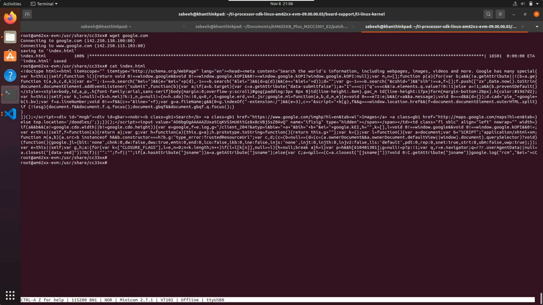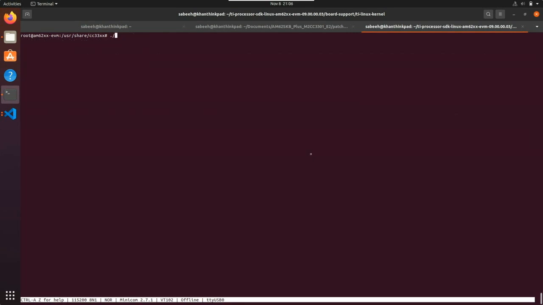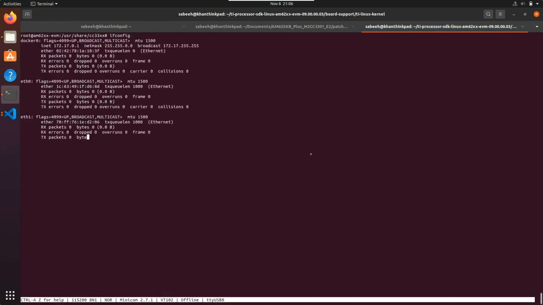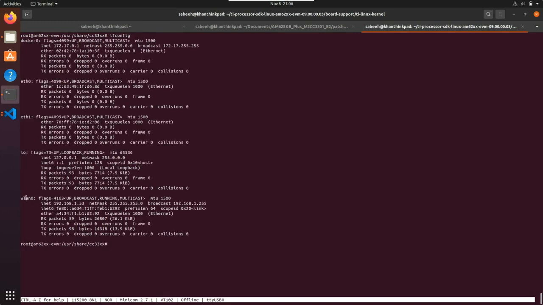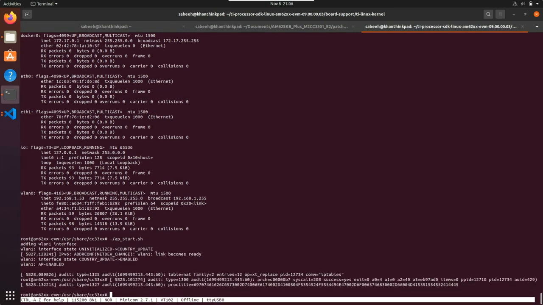Okay, so I also talked about AP mode and running AP mode simultaneously with station mode. Let's try to run that now. While you can see in ifconfig, I still have that WLAN 0, and now I have an IP address, 192.168.1.53. So let's run AP mode and see what happens. Great, you see here on WLAN 1, it now says AP enabled.